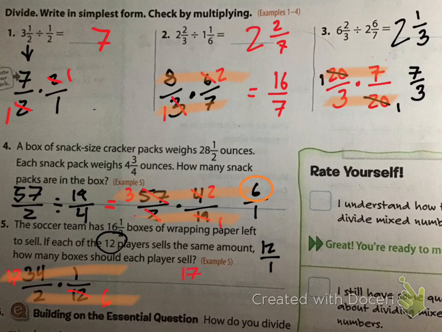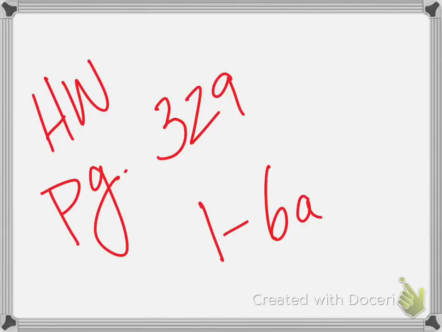I get 17/12. Angeline, how many times does 12 fit into 17? Once. Our denominator stays the same. And Ruby, what would my new numerator be? I'm taking away 12 from 17. 5. Perfect. So I get my answer to be 1 5/12. Excellent work, you guys. Your homework is page 329, numbers 1 through 6A.